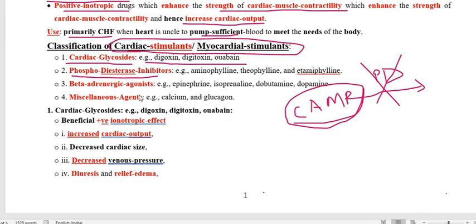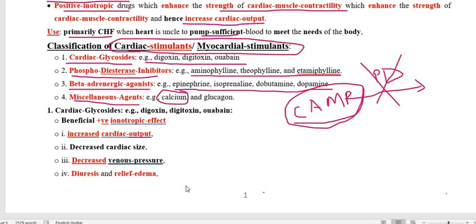Regarding beta adrenergic agonists, as we know, they are themselves cardiac stimulants. Under this group, the agents are epinephrine, isoprenaline, dobutamine and dopamine. Under the phosphodiesterase inhibitors, the examples are aminophylline, theophylline and etamiphylline. And the last one is the miscellaneous agents. As we know, calcium itself contracts the myocardium, and also glucagon.